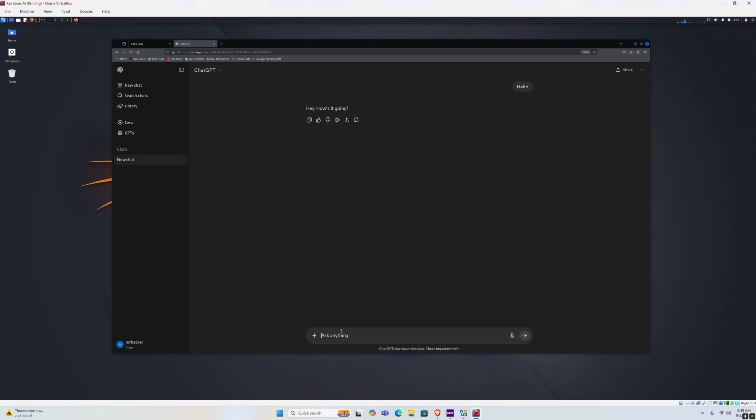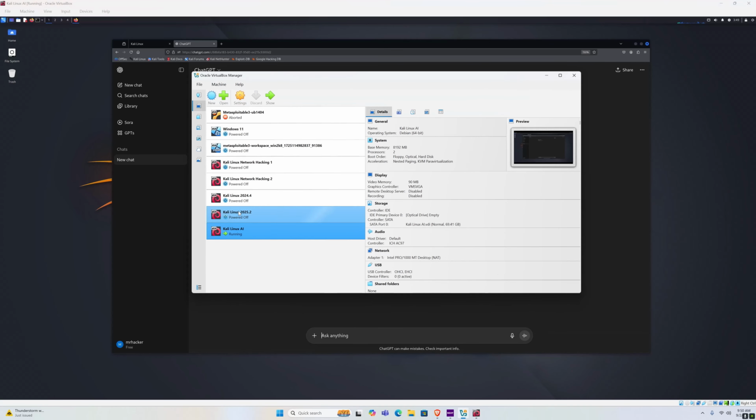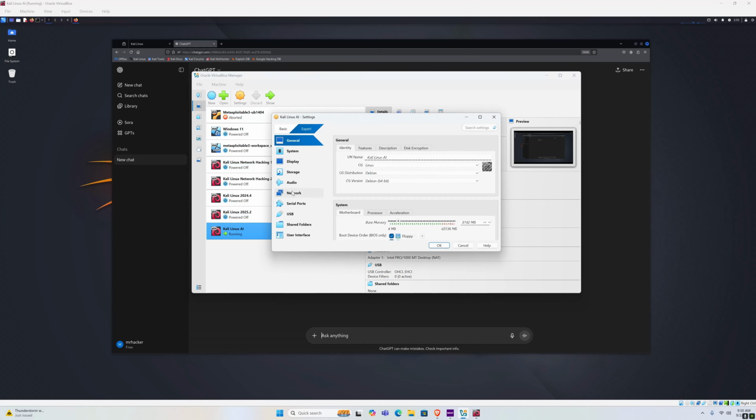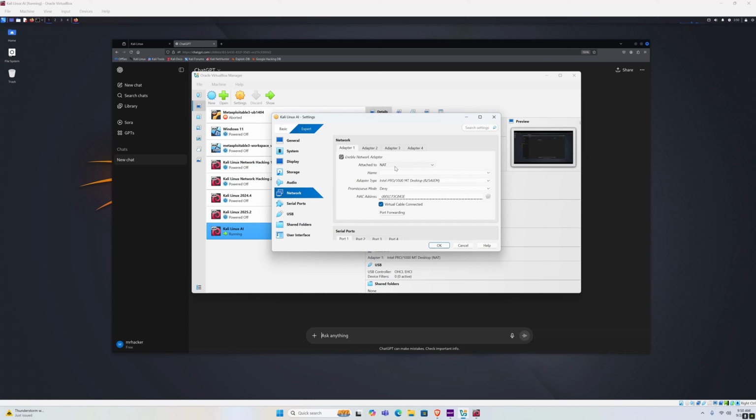Well, before we even start typing any prompts for hacking or for penetration testing, I want you to navigate to your VirtualBox. I want you to navigate to the settings of your Kali Linux virtual machine, and I want you to change the network settings from NAT to bridged adapter, or to NAT network, but bridged adapter preferably, because only then will you manage to scan the devices inside of your local network.